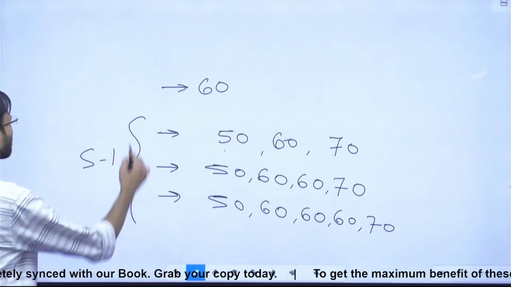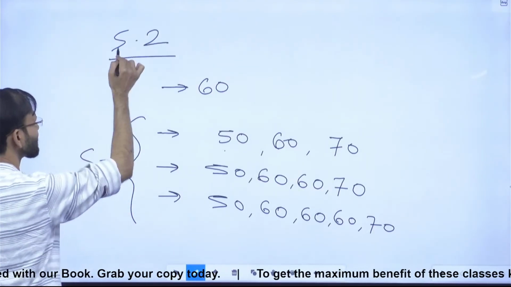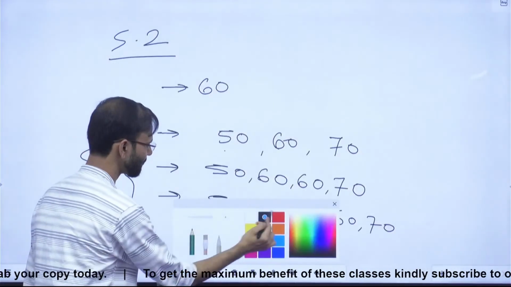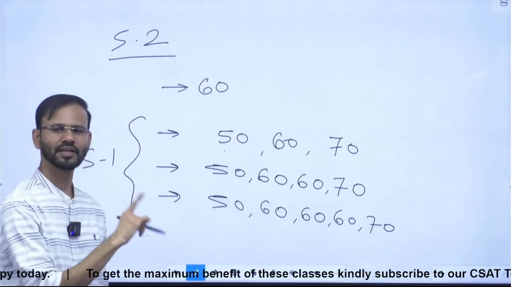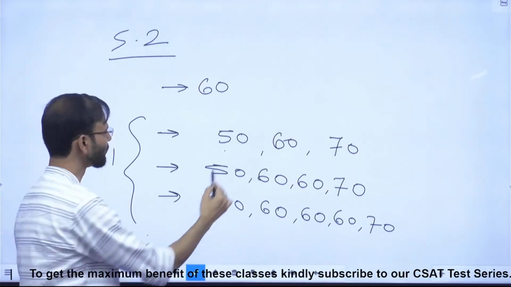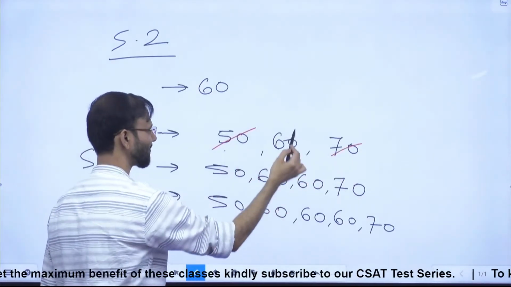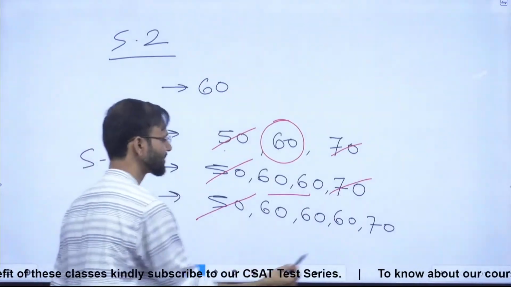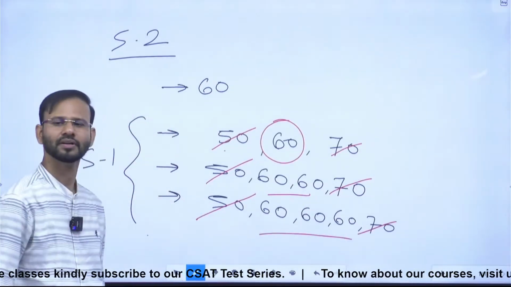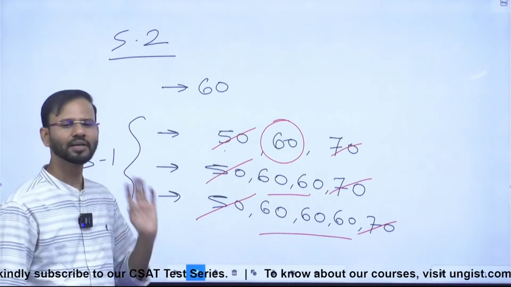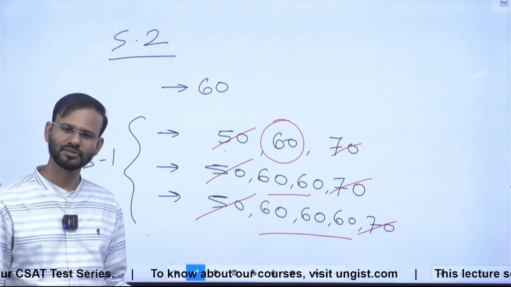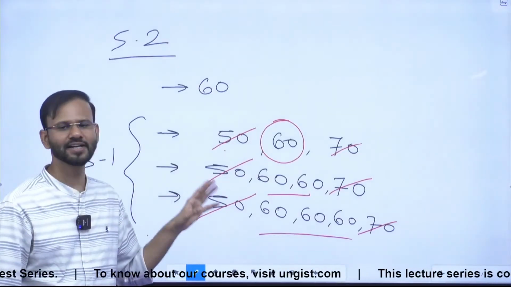Now, the second statement, guys, look here, is saying if you exclude the least and the highest, the average won't be changed. So if I exclude the least and the highest, the average is 60. So here also I am not able to tell you the number of candidates in the class, right? So from the second statement alone, the number of candidates can't be told.